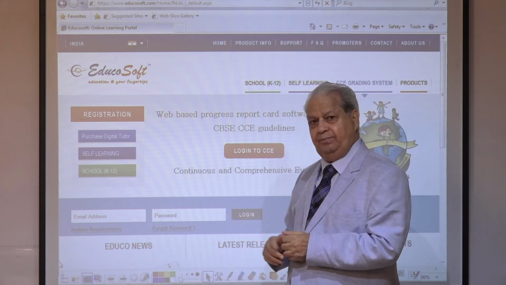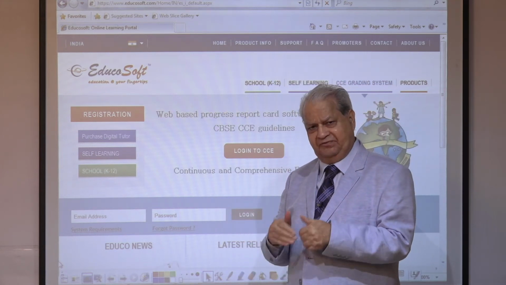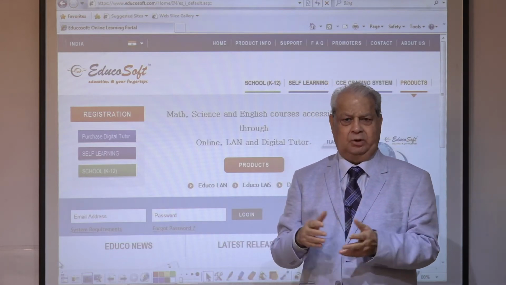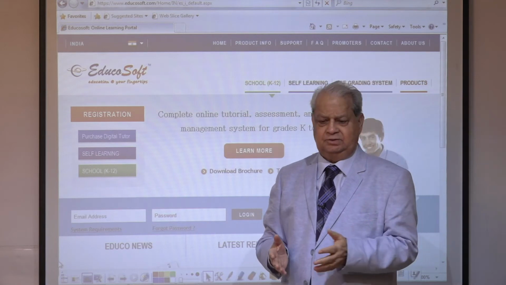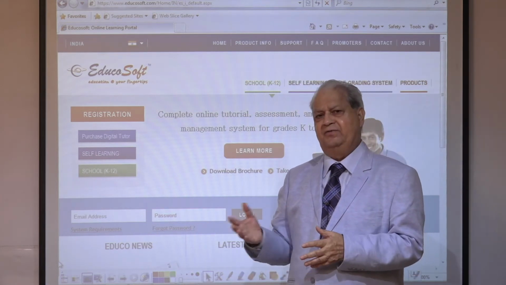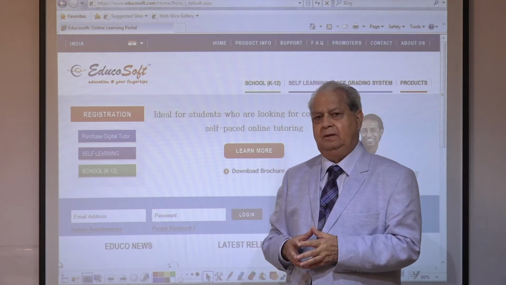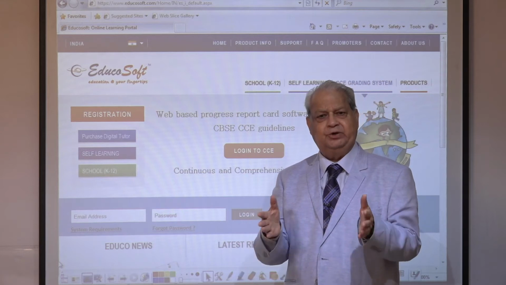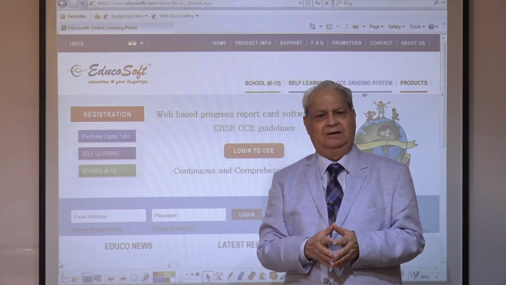So email ID plus the password. By default, we give the password as welcome because everybody can remember it. So nobody can forget their email, hopefully, and nobody can forget the password welcome. But once you get in the system, the first thing that you do is change your profile and change your